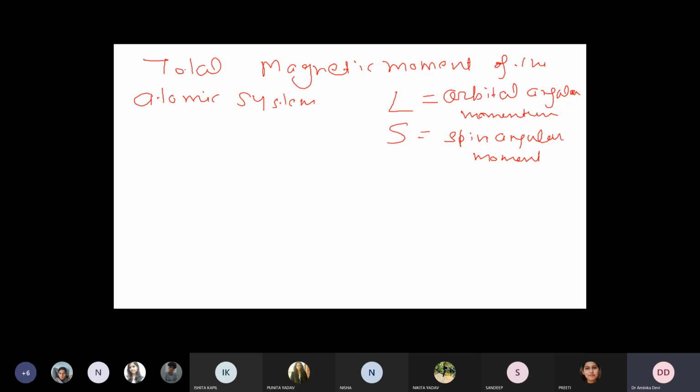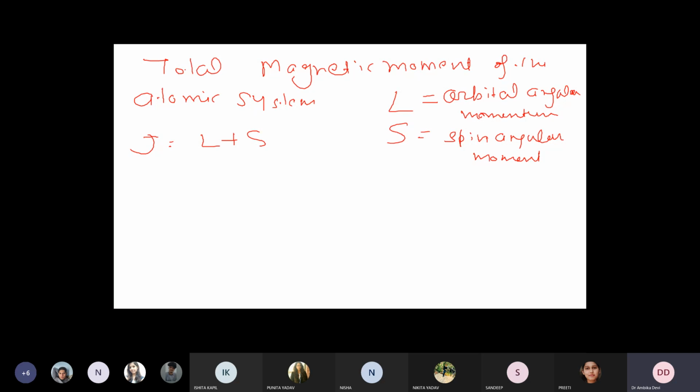So the total angular momentum constitutes the orbital angular momentum and the spin angular momentum. J is the sum of both of these. J is equal to L plus S, right? Now the total magnetic moment of the system will be due to this J only.